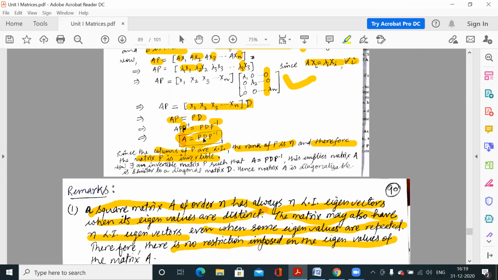So how do we find D? You multiply P inverse from the left and P from the right. So P inverse AP. Now P inverse P is identity, and P inverse P is identity. So what is left on the right hand side? Only D. So D is equal to P inverse AP.